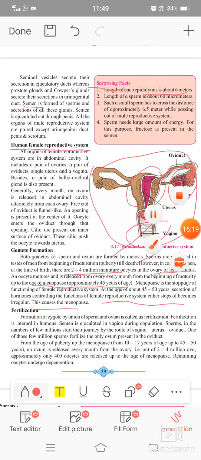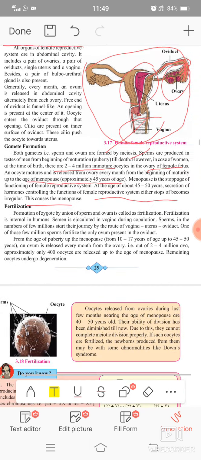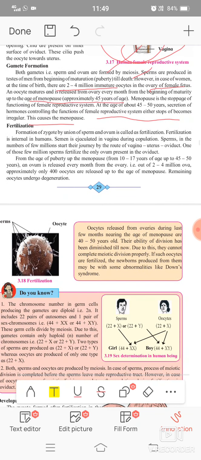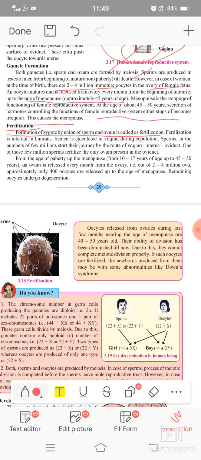So the male reproductive system and the female reproductive system we are completing. After that we are discussing the process of fertilization, the union of male sperm and female ovum. It is called fertilization. So here the definition is given: formation of zygote by the union of male sperm and female ovum is called fertilization. Fertilization is internal in humans. Semen is ejected in the vagina during copulation.